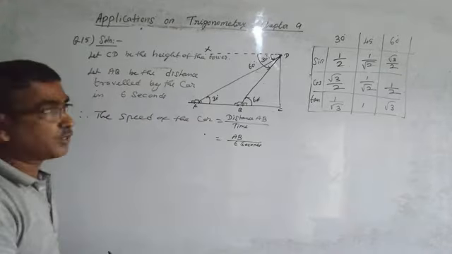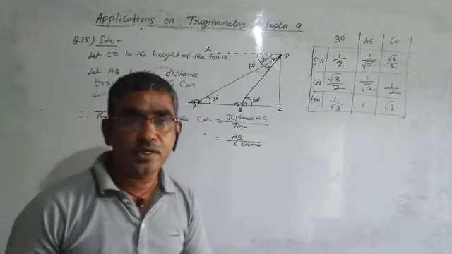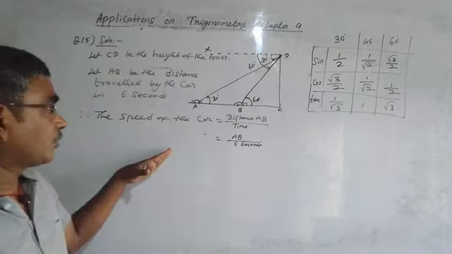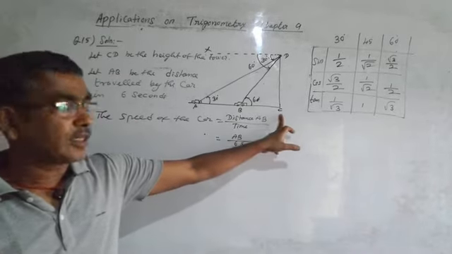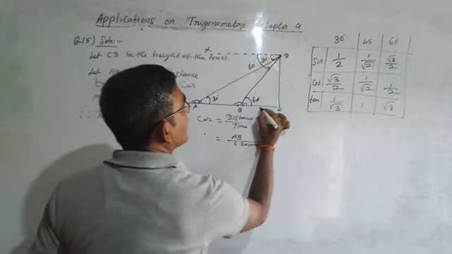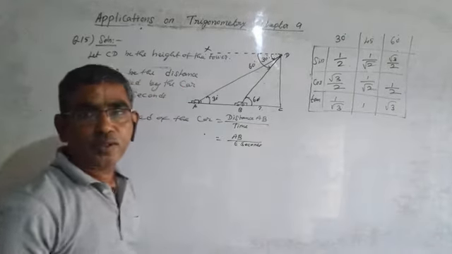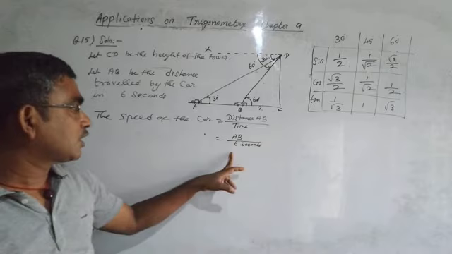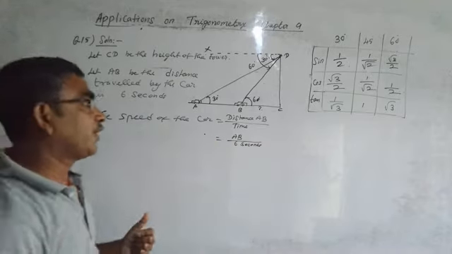AB by 6 seconds. We don't know the unit, so we're just not putting a unit for AB. AB by 6 seconds is the speed of the car. Now, how much time does the car take to reach here? That means we should know the distance. What is the distance BC? And if you know the speed and the distance, you can find the time.